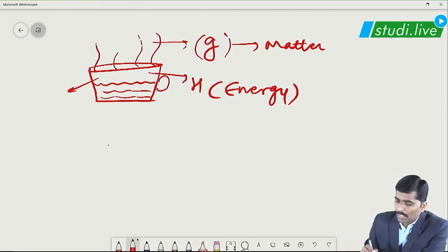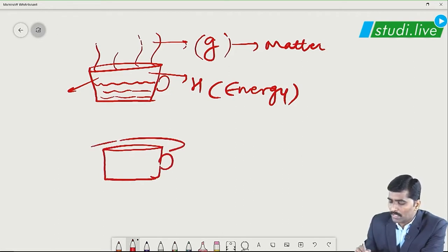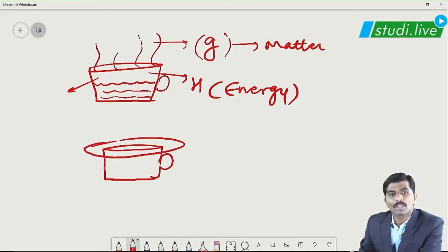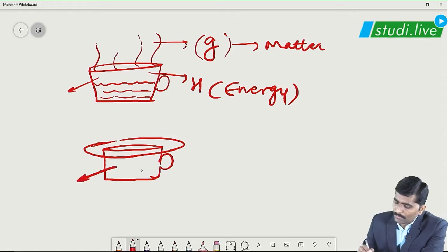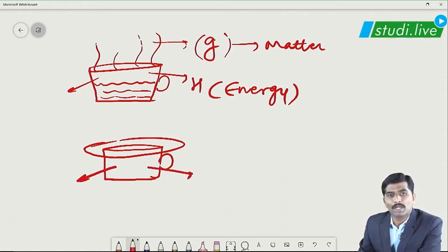But in the very next example, if you are covering this cup of tea or coffee with a lid, we have placed one cover on it. What will be the observation, students? That there will be exchange of energy only, but no vapors will be coming out.